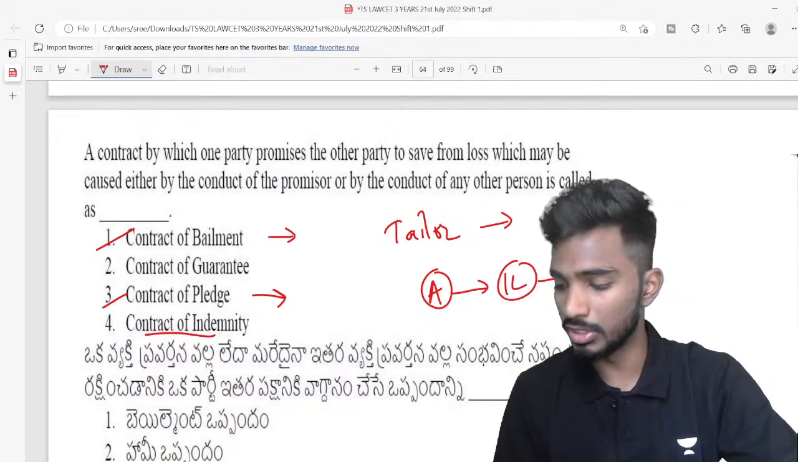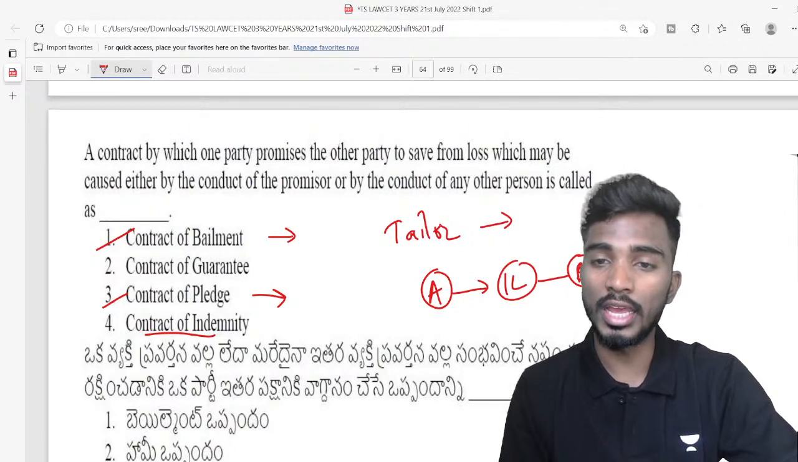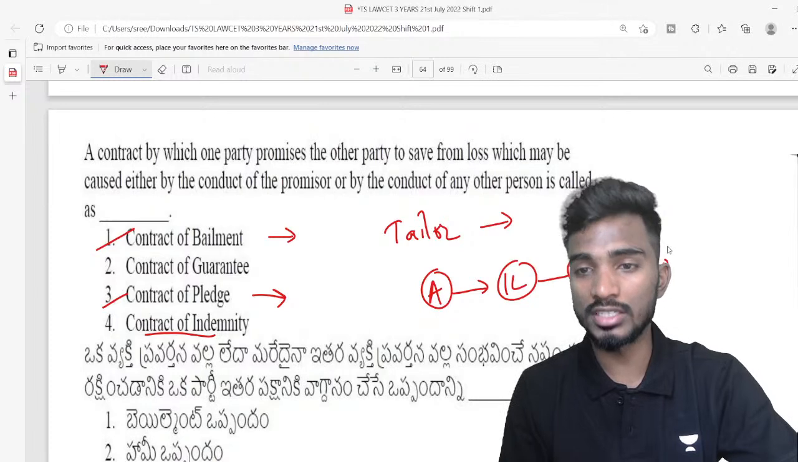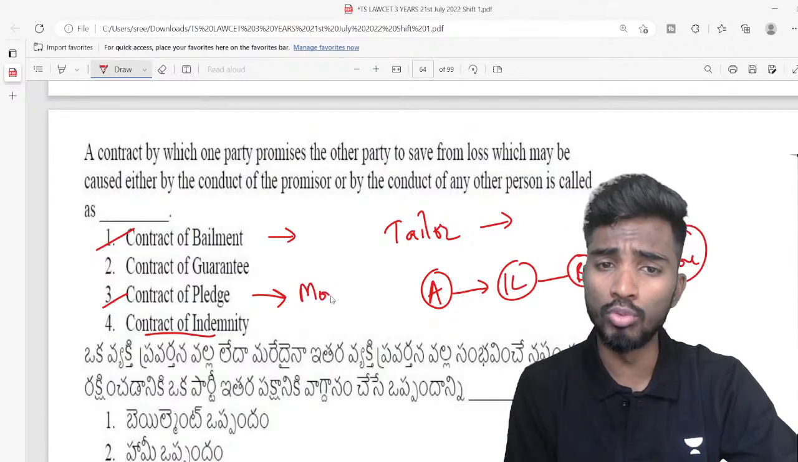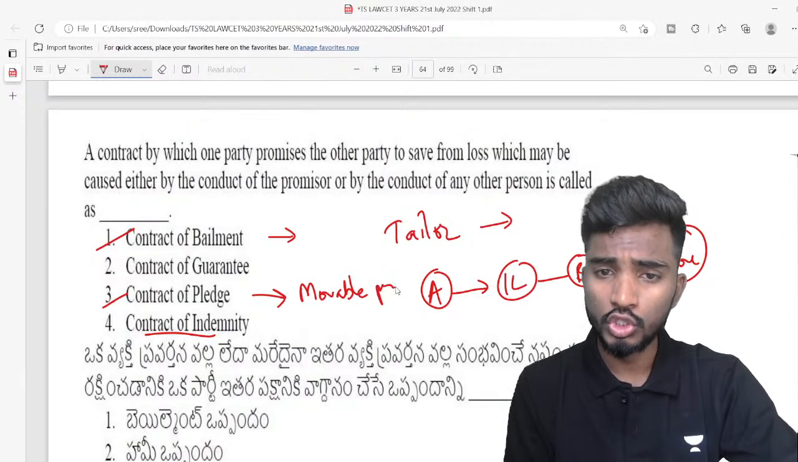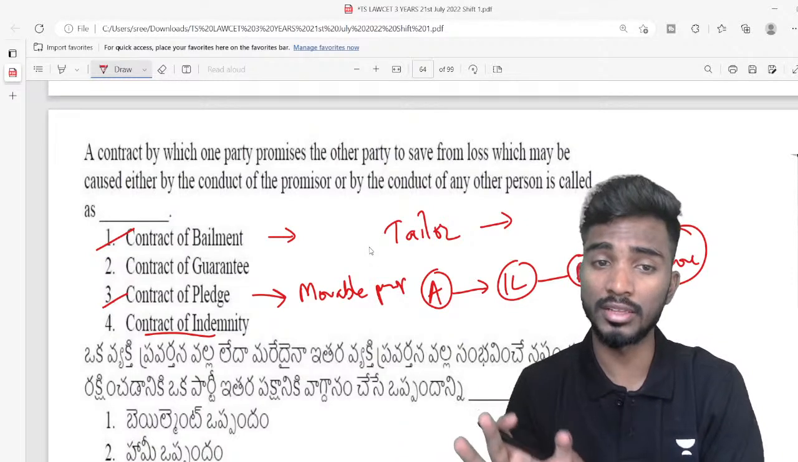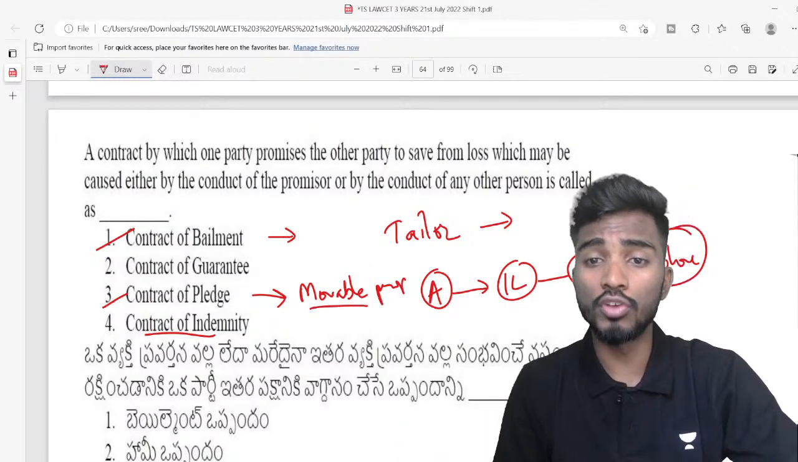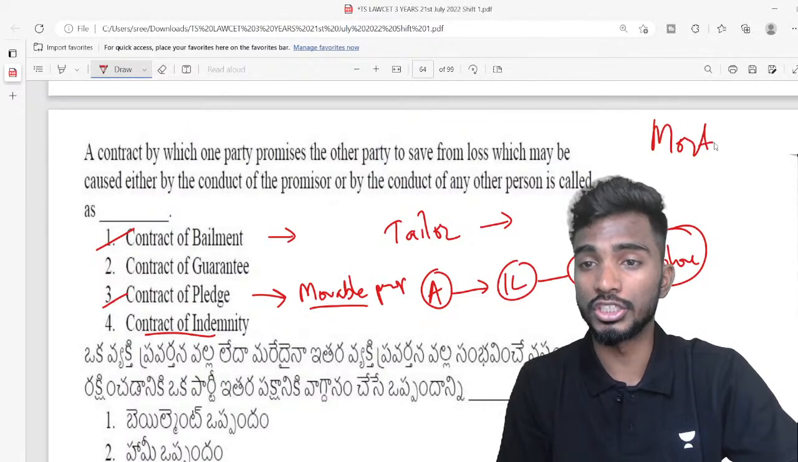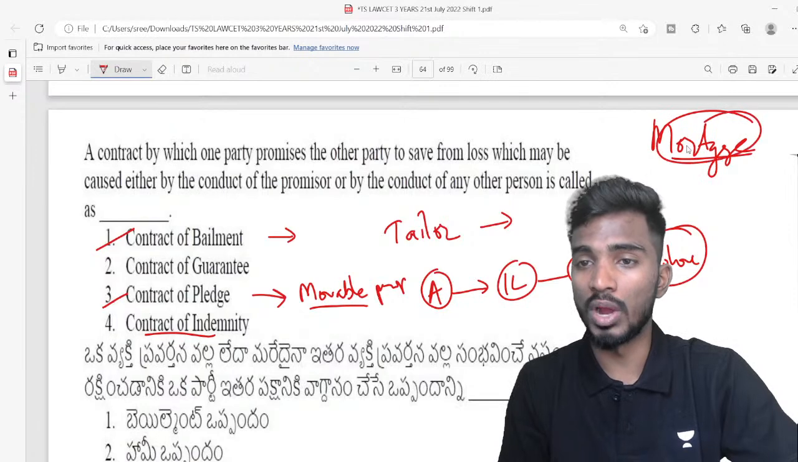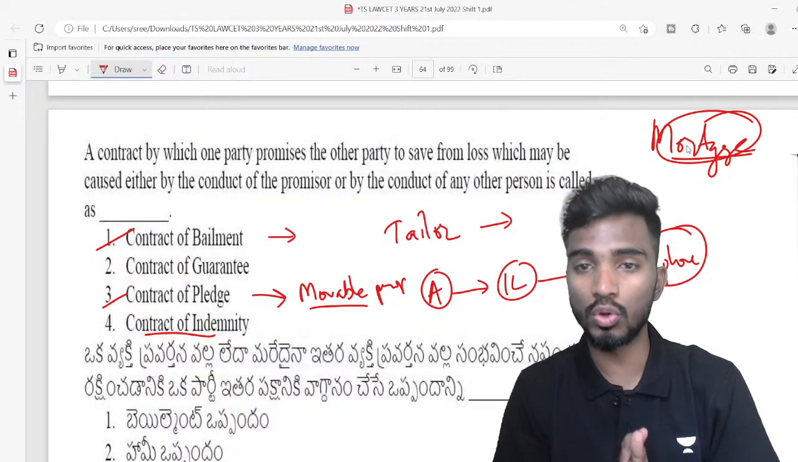A gave B 1 lakh rupees. So for giving 1 lakh rupees, A is going to take, let us say, B's iPhone as a security, which is worth 1 lakh. So here in pledge, it has to be only movable property. Movable property is property that we can move from one place to another, that is known as pledge. If you keep immovable property as a security, then it is known as mortgage. If you put property papers worth 1 lakh rupees, that is mortgage. If you put movable goods, you call it a pledge.